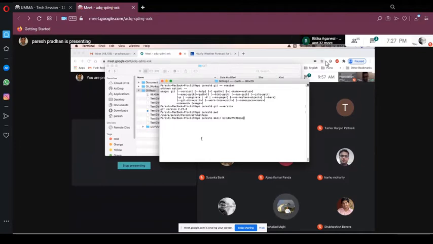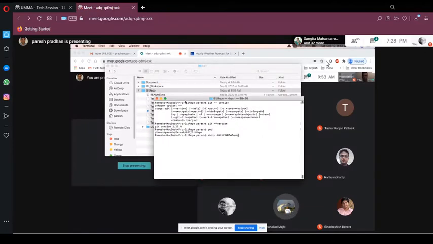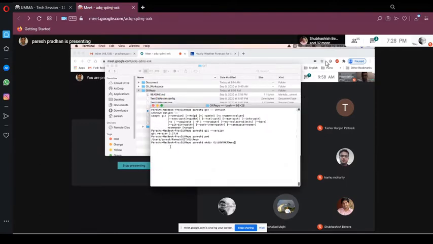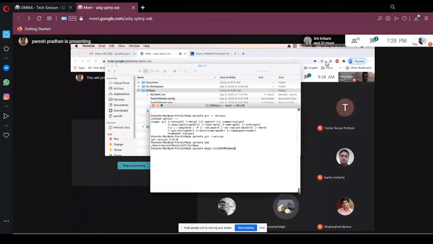Okay. Paresh, can you make this command window a little bigger? The letters are very small and it's very hard to read.